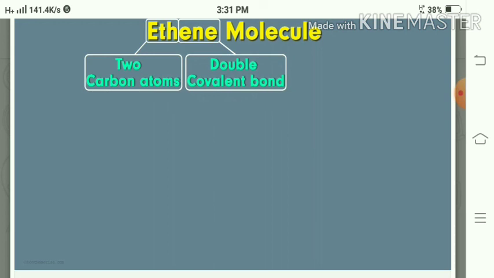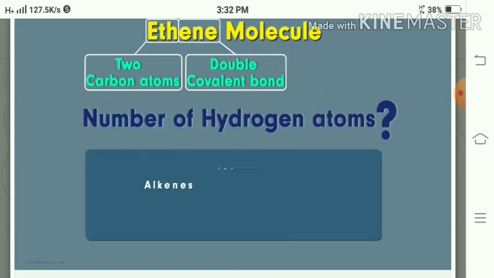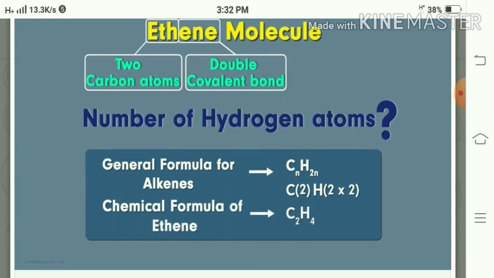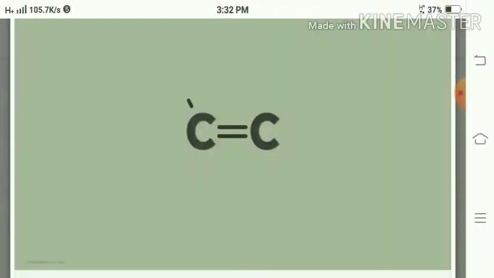Now the ethene molecule. How many carbon atoms are present in it? While writing the ethene molecule, eth means 2 carbon atoms and ENE means the presence of a double bond between the 2 carbon atoms. Thus it is from the alkene family. So how many hydrogen atoms may be connected with the carbon? You can use the general formula for alkenes, that is CnH2n. Thus you can write the chemical formula of ethene as C2H4.